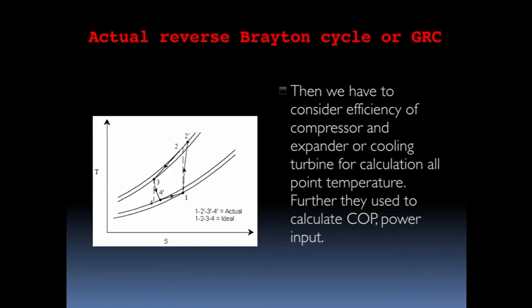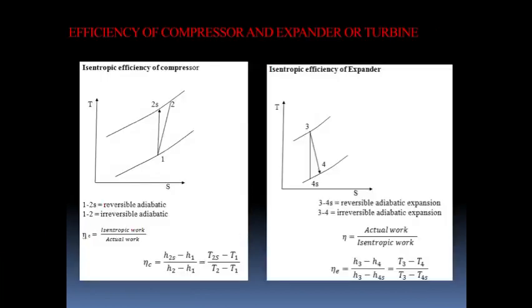So if we need to find out the COP and power input, then we need to find out the temperature of all the points. And if we need the temperature of all the points, then we also need the efficiency of the compressor and cooling turbine or expander. So here we will see the efficiency of compressor, expander or turbine. In the first diagram we will see the isentropic efficiency of the compressor. The compressor is used between the 1 to 2 process.